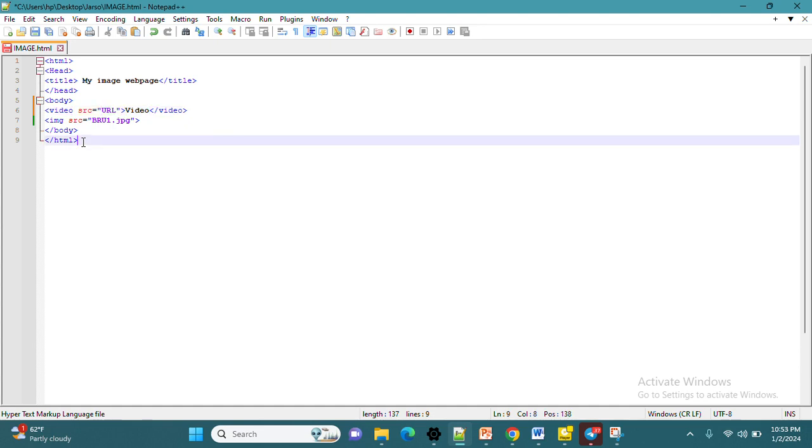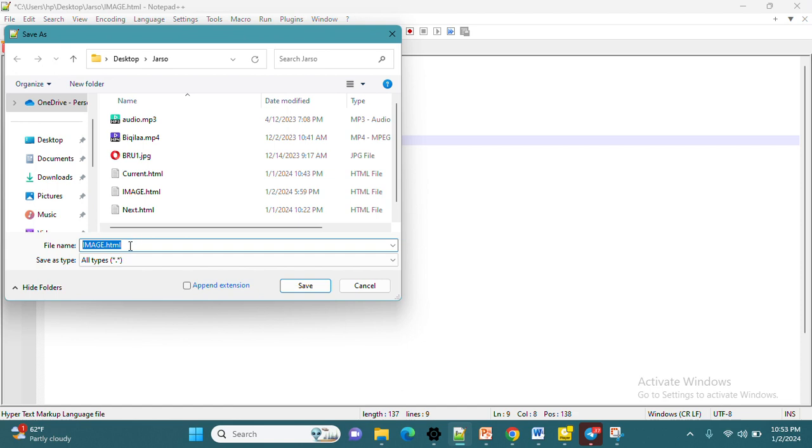Now let us save this one. Save as. We have already saved it within this directory on the desktop. Let me change this one to video. The name is video.html. The file extension is a must. This is mandatory, because each file has a file extension. For example, a document has .doc, PowerPoint has the PPT file extension, video has .mp4. Different file formats have different file extensions.